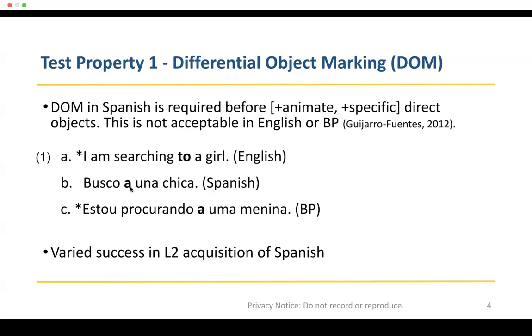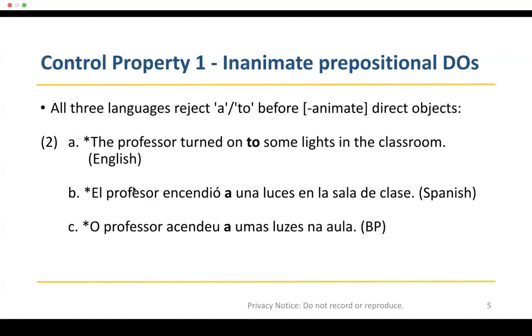Also, it is important to know that if you see an asterisk in a sentence, it refers to something that is ungrammatical. Though this preposition is permitted in Spanish before animate and specific direct objects, in all three languages, prepositions before direct objects that are inanimate are impossible, as can be seen in the translations of the following sentence, a sentence that was used in our study.